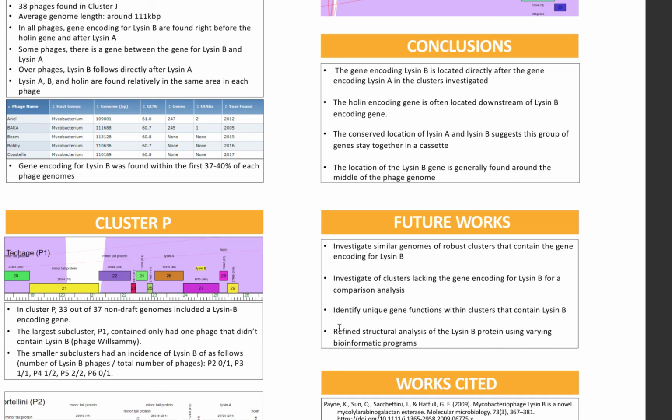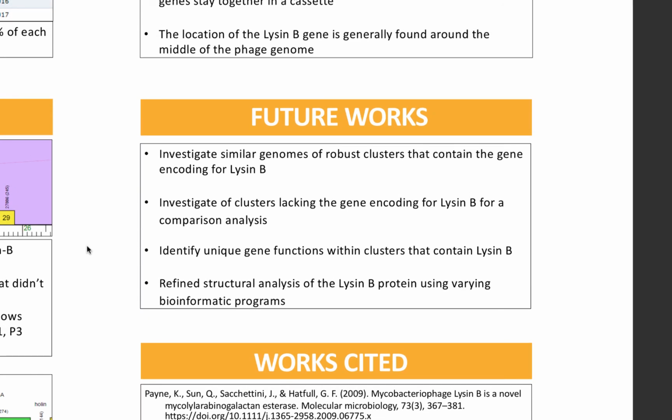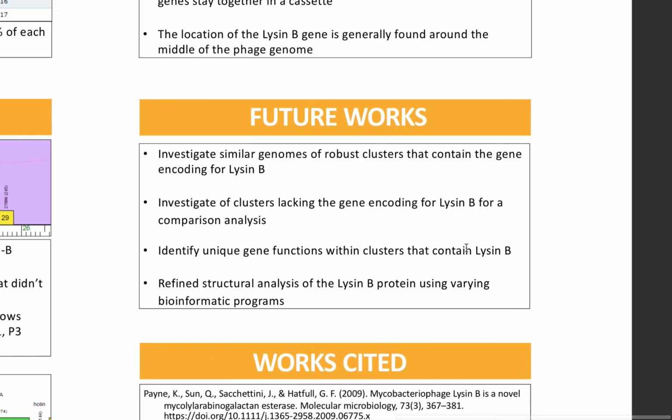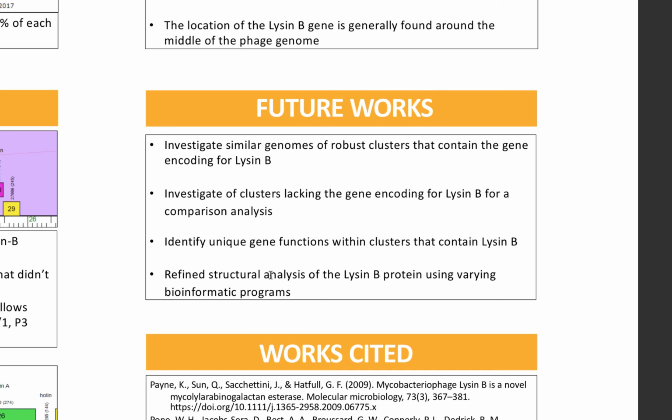We would also want to do a refined structural analysis of lysin B protein using I-TASSER and a few other bioinformatics programs. We also want to identify unique gene functions within clusters that contain lysin B, so this would be a more in-depth analysis of the network motifs that arise and that could switch between the lytic and lysogenic cycles. We could also view our research as a stepping stone for a wet lab investigation, so researchers could use our techniques to pull clusters and subclusters that contain lysin B very quickly, and then could use those specific phages in any sort of research as they see fit.